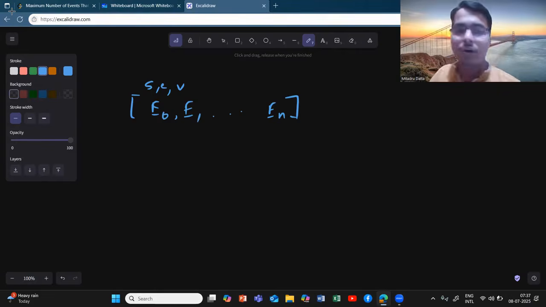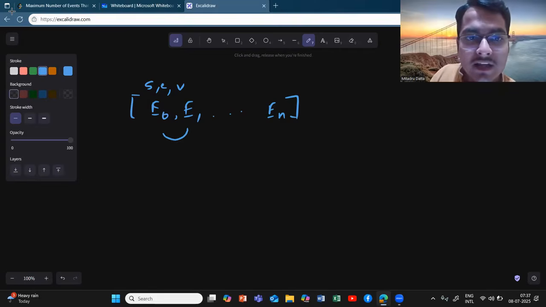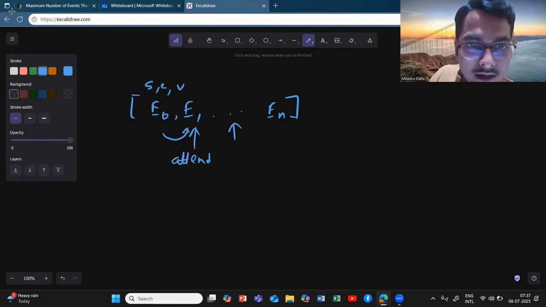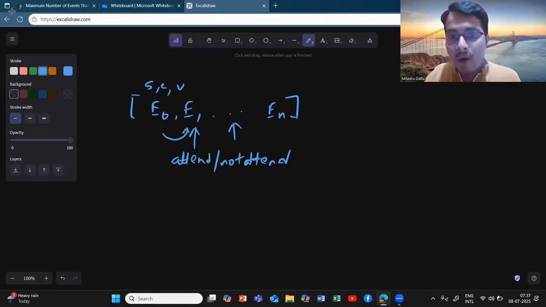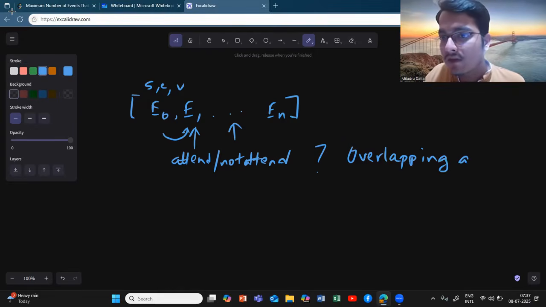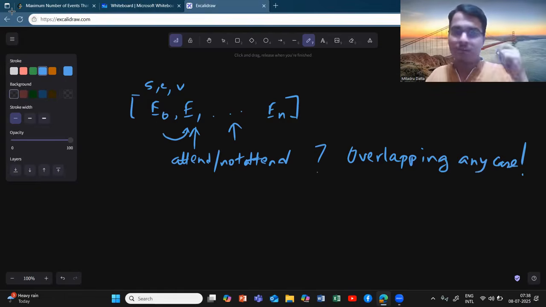Now the first thing which should come to your mind is that you should see each and every event, and decide on two criteria: whether to attend the event or not attend. First of all you can think like this. But the thing which should come to your mind immediately is that in doing this, how are we exactly understanding whether we are overlapping any case or not? This thing you should try to think next.